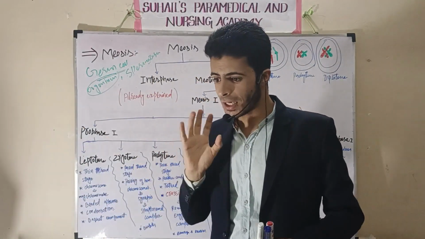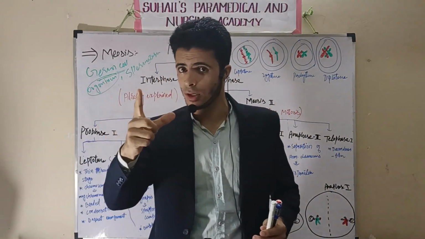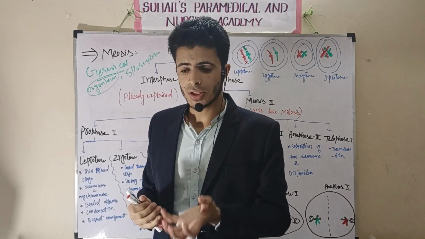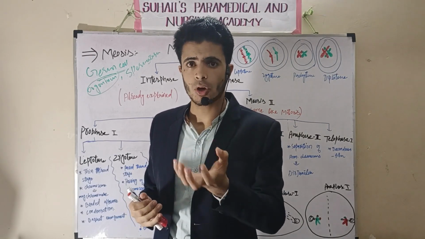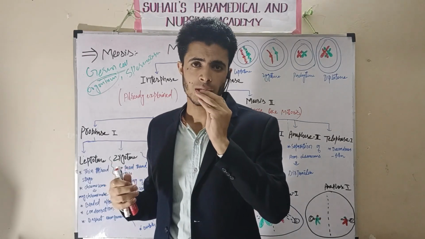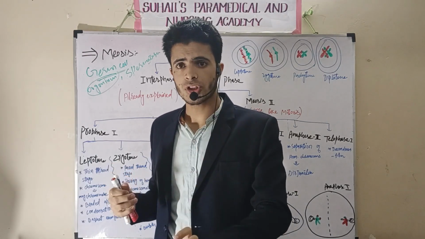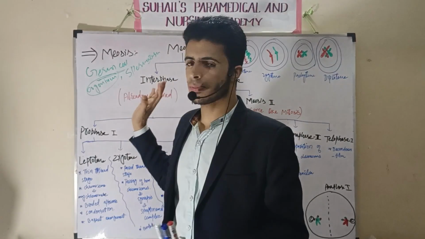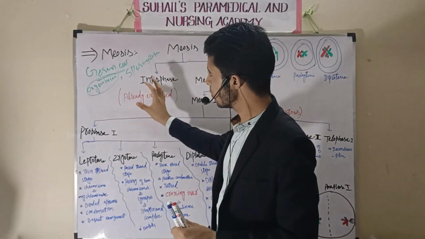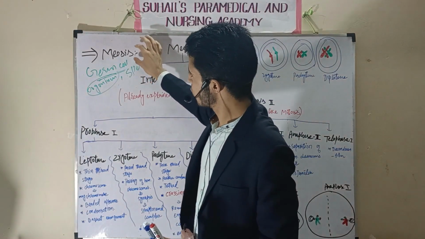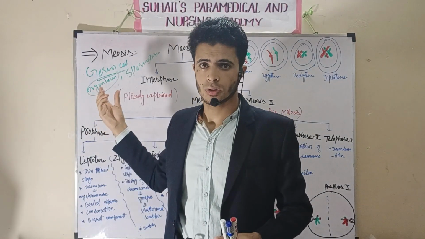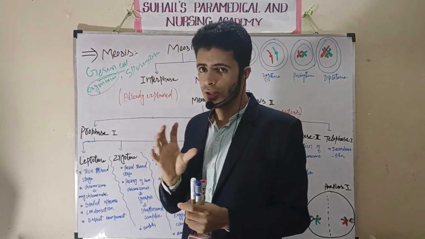So the variations in genetics. Now we will enter into genetics. The variations that come from generation to generation are because of meiosis. So meiosis is an important step in cell division, an important step that occurs in germ cells. That is why the evolutionary variations come in meiosis. In meiosis, variation is a normal process.